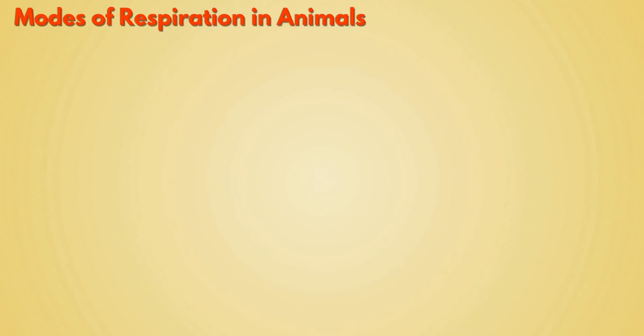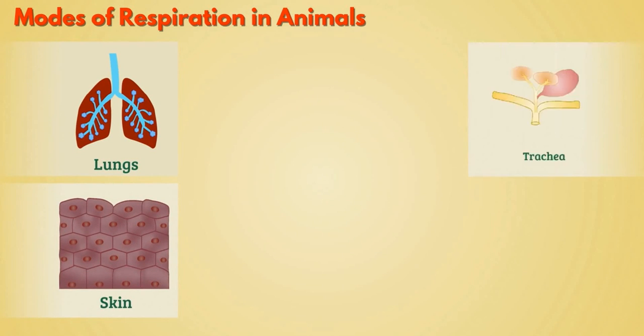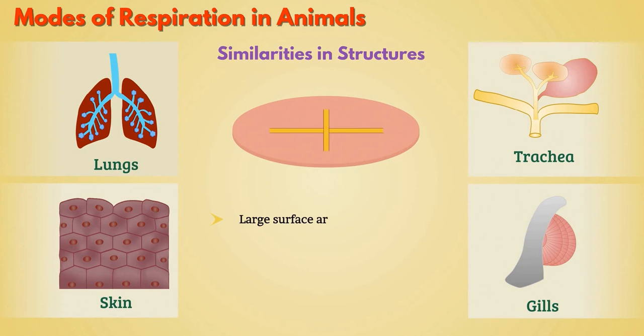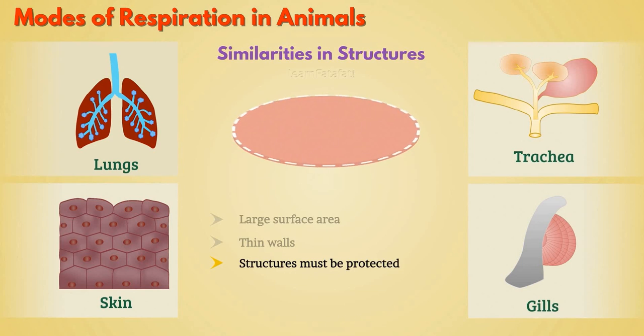Though there are different structures such as lungs, skin, trachea or gills for breathing, still these structures have some similarities. All structures have a large surface area which ensures sufficient intake of oxygen. These structures have thin walls so that gaseous exchange can take place. These structures must be protected.